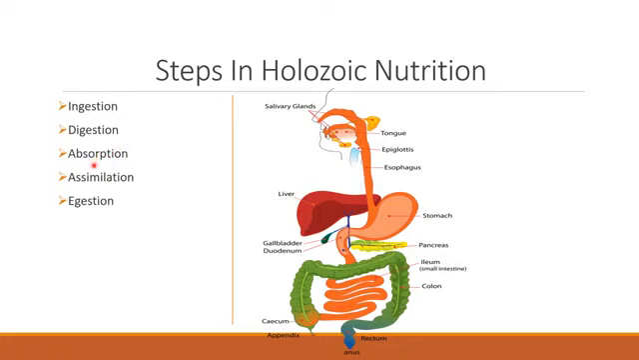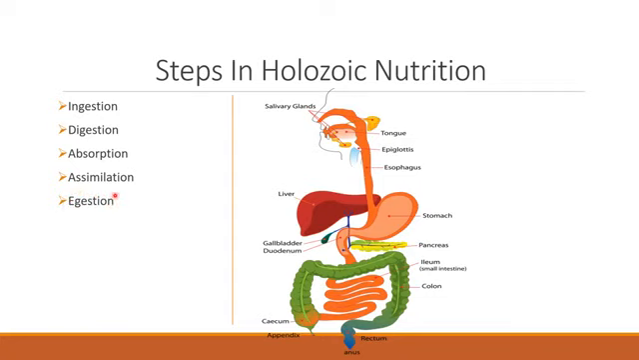Then it will be utilized. Assimilation means it will be utilized by the organism, the digested food. Okay, it gives a lot of energy, and this energy is required to do the different functions of the body, even for the growth and the repair of the body. And the undigested food will be thrown out. The process in which the undigested food is thrown out is known as egestion.